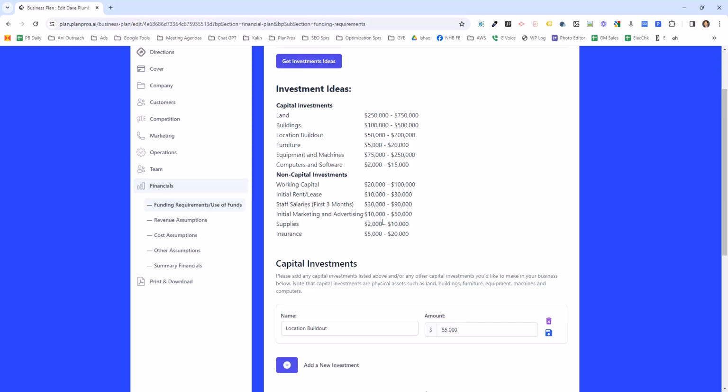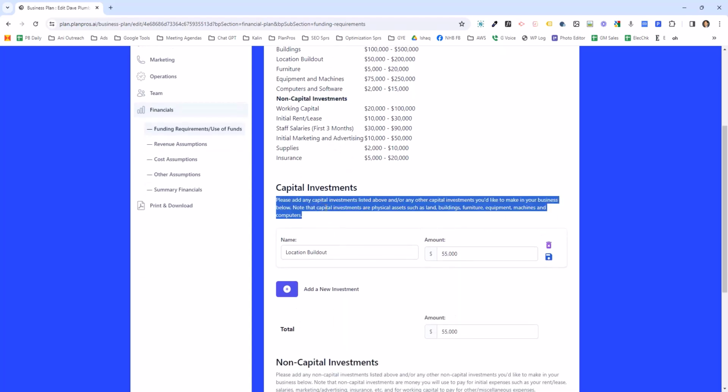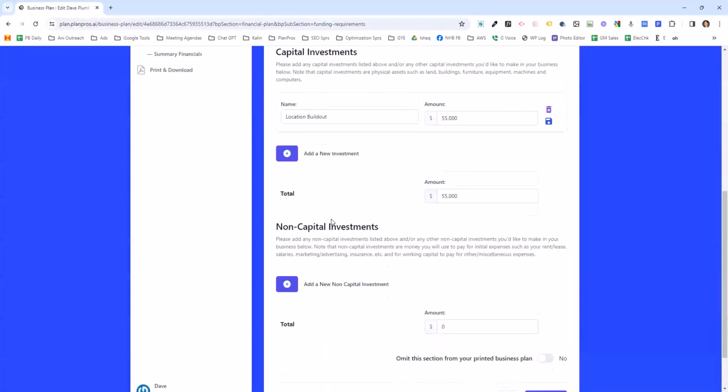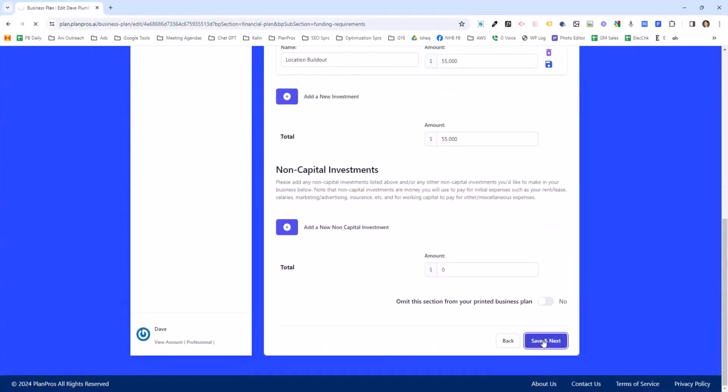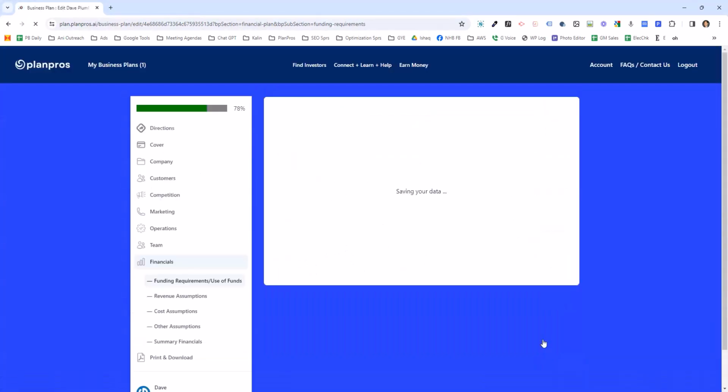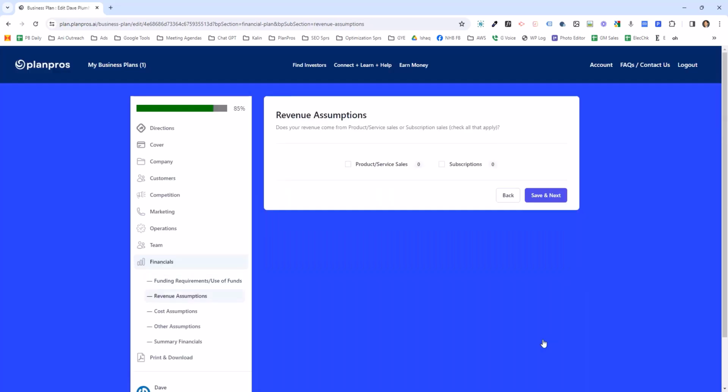So you click investment ideas, and then you separate them between capital investments and non-capital investments. And it actually explains what the difference is here. And the reason for the difference is in terms of when we calculate your financials, you can what's called depreciate the capital expenses. Here on financials, most companies are just products and not subscriptions.